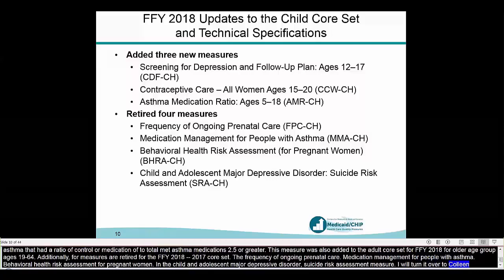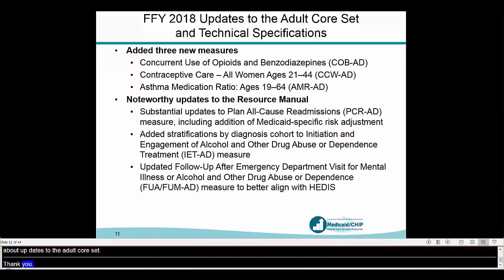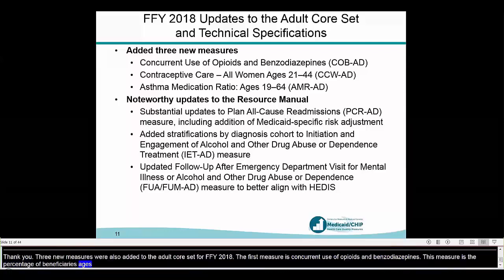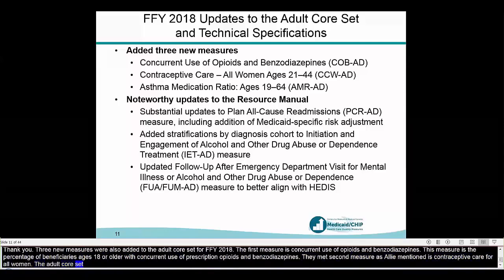Thank you. Next slide, please. So 3 new measures were also added to the adult core set for FFY 2018. The first measure is concurrent use of opioids and benzodiazepines. This measure is the percentage of beneficiaries age 18 and older with concurrent use of prescription opioids and benzodiazepines. The second measure, as Allie just mentioned, is contraceptive care for all women. The adult core set includes ages 21 to 44 in this measure. And the third measure, which was also added to the child core set, is the asthma medication ratio, and this includes ages 19 to 64.